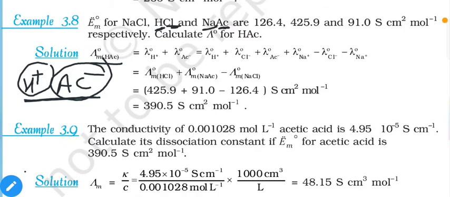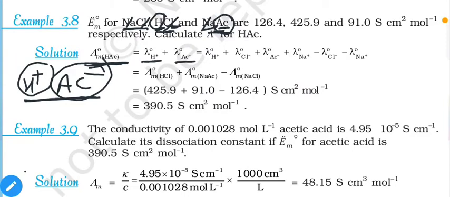So we have to remove these values from HCl and NaAc. For that we can use NaCl, because when we subtract the limiting molar conductivity of NaCl from these two, it will cancel out the effect of Cl and Na, and the remaining values will be for H plus and acetate ions. So we need the limiting molar conductivity of HAc, that means for H plus and acetate ion.